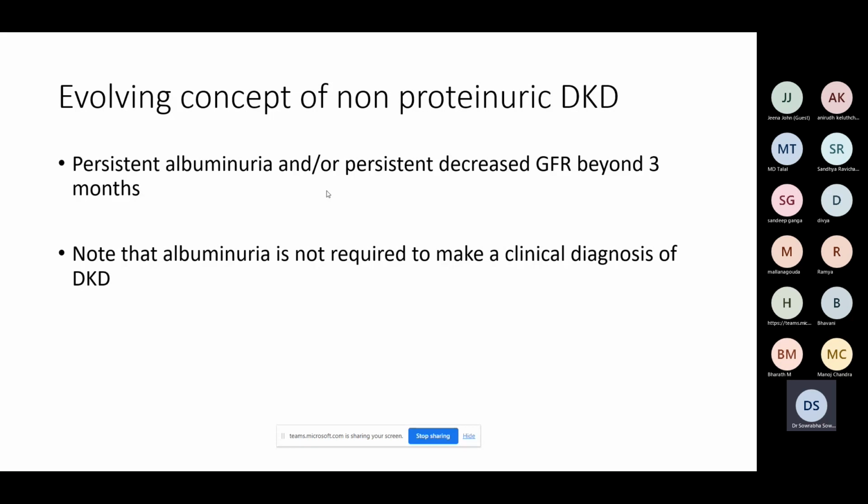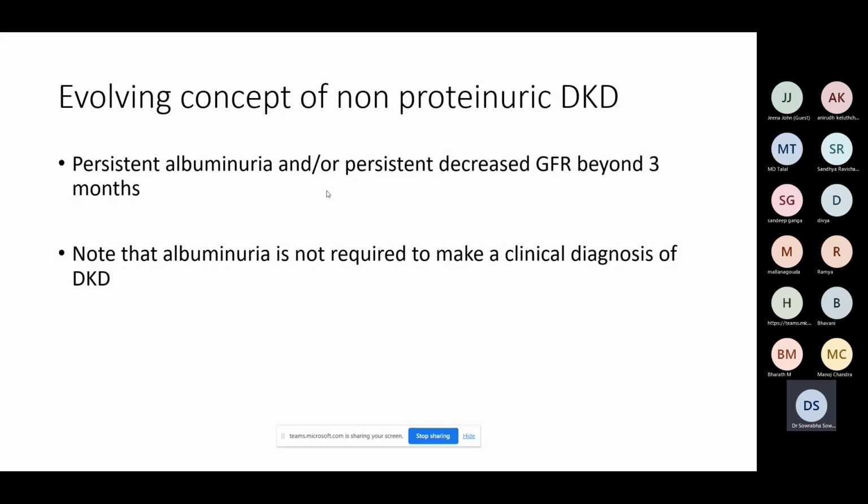The second thing is, this proteinuria is a microvascular manifestation. Basically, it is at the level of the glomerular capillaries, right? What happens if there is a macrovascular disease? As I was telling, the bigger vessels which supply blood to the renal artery, if that is getting involved early in the diabetic kidney disease, it is just like renal artery stenosis.